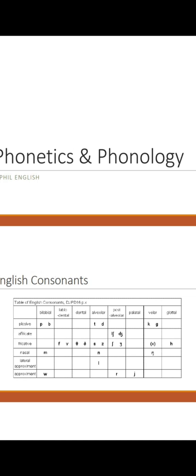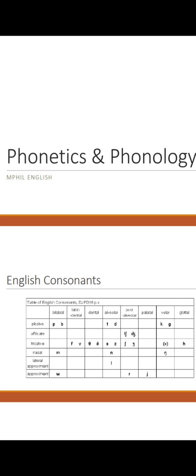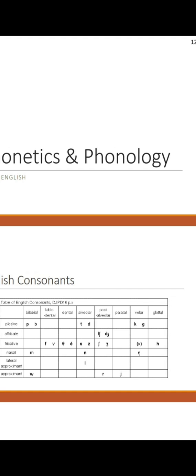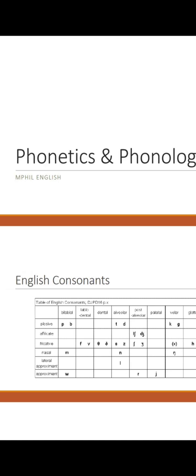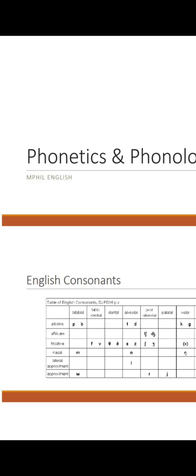Next one is T and D. These are alveolar sounds, because the blade of the tongue touches the alveolar ridge, and they are also plosive because there is blockade of air in the oral cavity. K and G are velar sounds by places of articulation, because the back part of the tongue touches the velum, which is also known as the soft palate, and there is blockade of air in the oral cavity, therefore they are plosive sounds.